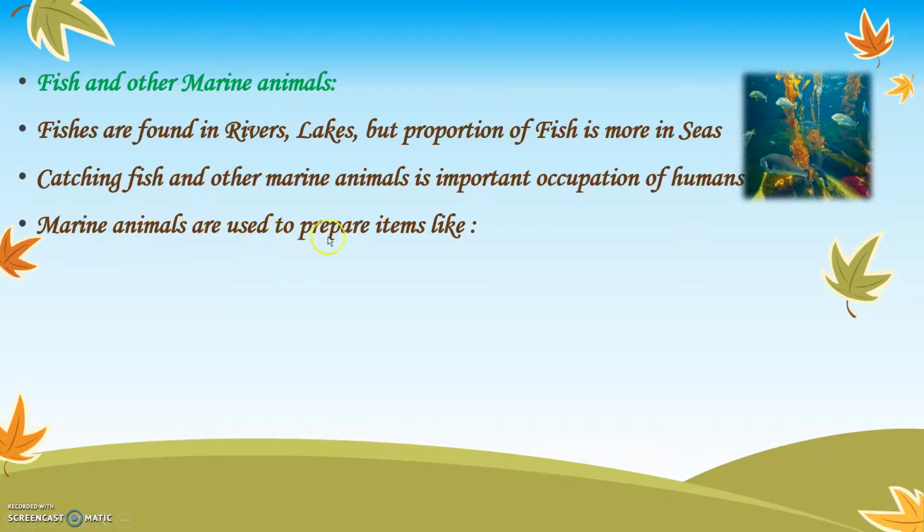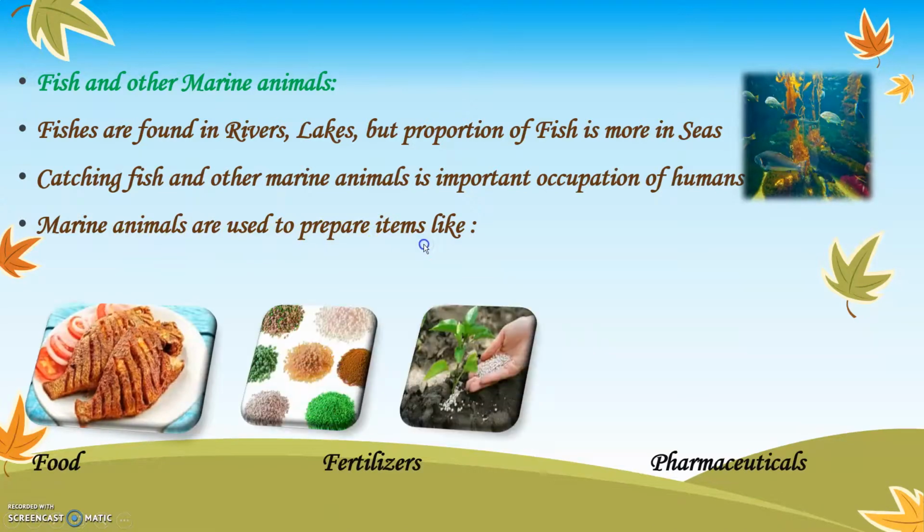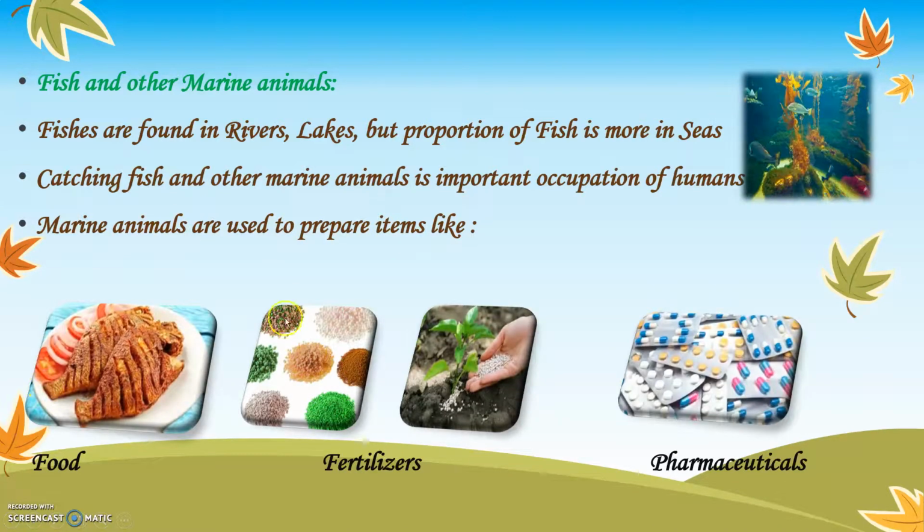Marine animals are used to prepare items like food, fertilizers, and pharmaceuticals. Different types of fishes and other animals in the water are used for various purposes for human beings. For example, food. Fishes serve as food for many human beings on the earth. Then fertilizers.